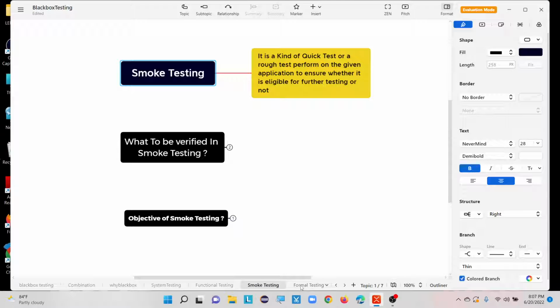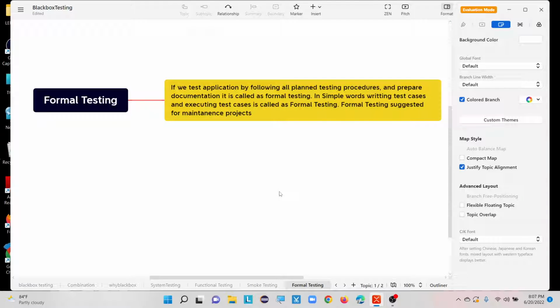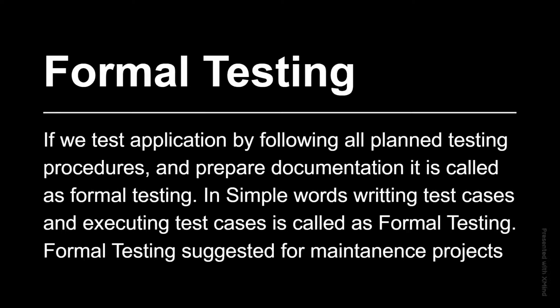The next slide here is formal testing. These all come under functional testing types only. So what is formal testing? If we test an application by following all the planned testing procedures and prepare documentation, it is called formal testing.